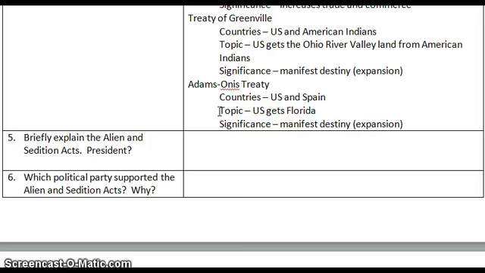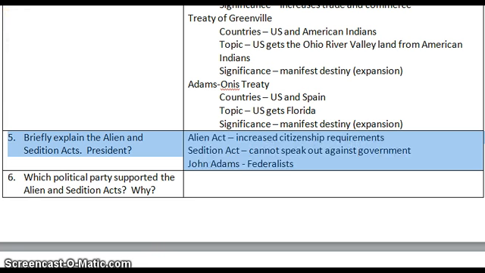It's manifest destiny again. So when we do the Louisiana Purchase, when we do the Adams-Onís Treaty, when we do these kinds of treaties, we're doing them with foreign countries who actually own property within the North American continent. Part of it is manifest destiny. It's about expanding, but the other part is about self-defense. You do not want these big boys of Europe as your neighbors, because the big boys of Europe go to war all the time. And America's not stupid. We realize what could potentially happen if we allow them to continue being here.